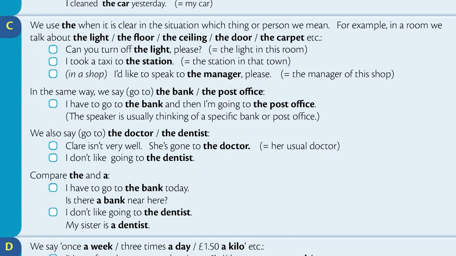Section C. We use the when it is clear in the situation which thing or person we mean. For example, in a room we talk about the light, the floor, the ceiling, the door, the carpet, etc. Can you turn off the light, please? I took a taxi to the station. I'd like to speak to the manager, please. In the same way, we say go to the bank or the post office. I have to go to the bank and then I'm going to the post office.